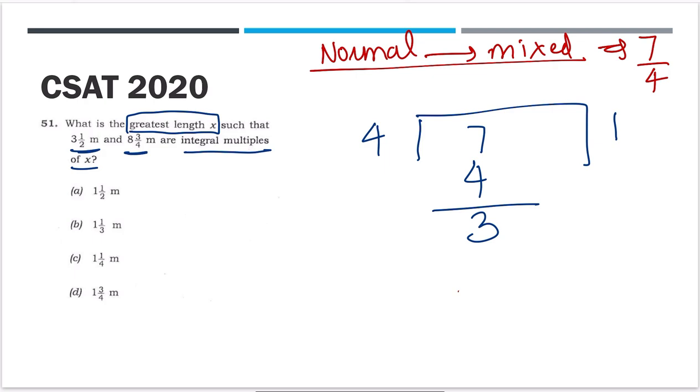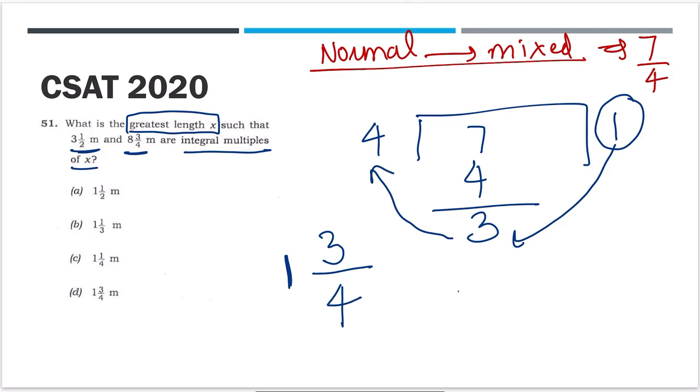You will write this first, 1, 3 by 4. I hope this is clear. 1, 3 by 4. So to convert mixed to normal, I told you. Now to convert normal to mixed, this is how you do. You write the quotient, then the remainder divided by 4. So 1 3 by 4 is the answer, so that is the answer, option D.